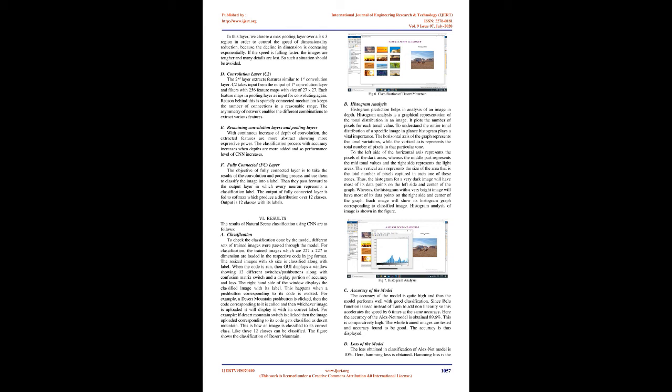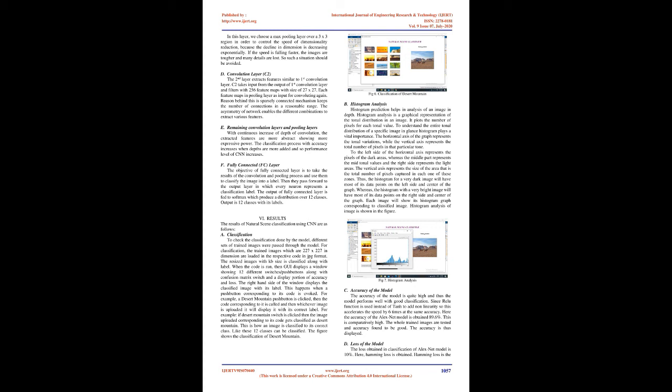F. Fully connected, FC, layer. The objective of the fully connected layer is to take the results of the convolution and pooling process and use them to classify the image into a label. Then they pass forward to the output layer in which every neuron represents a classification label. The output of the fully connected layer is fed to softmax, which produces a distribution over 12 classes. Output is 12 classes with their labels.